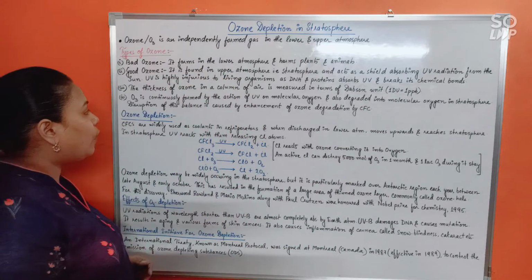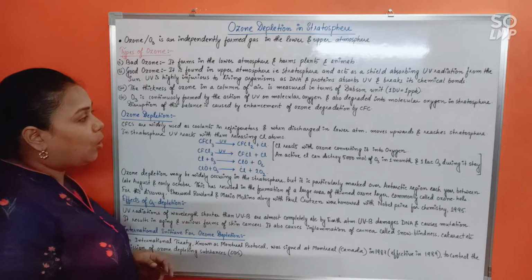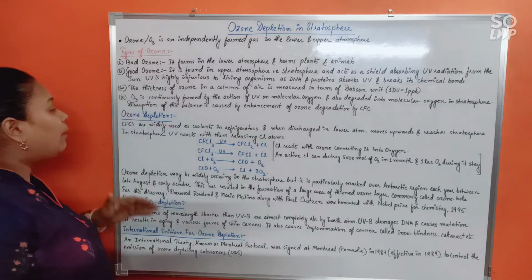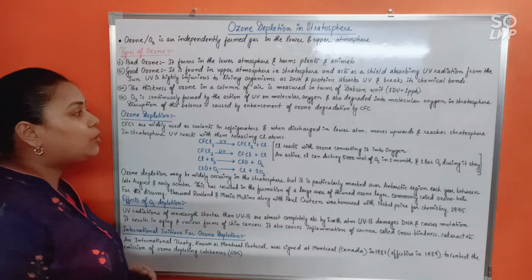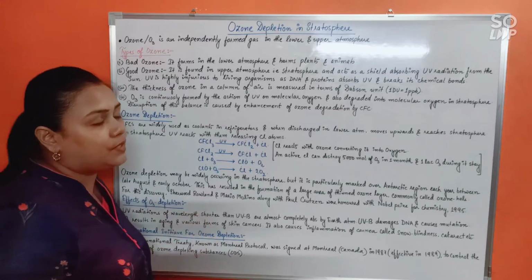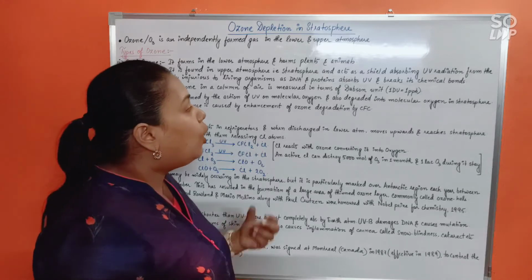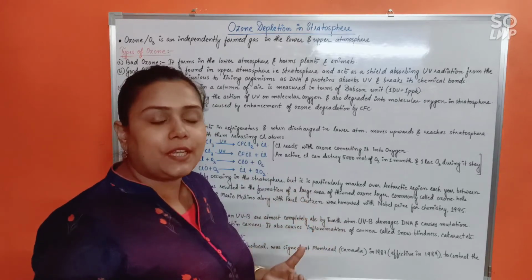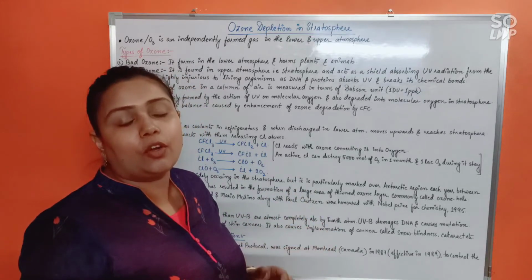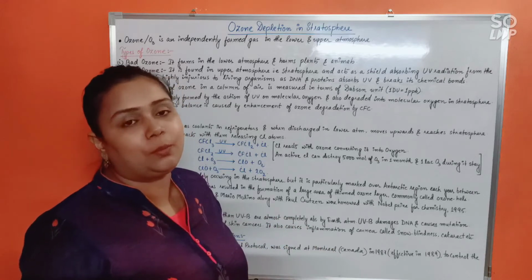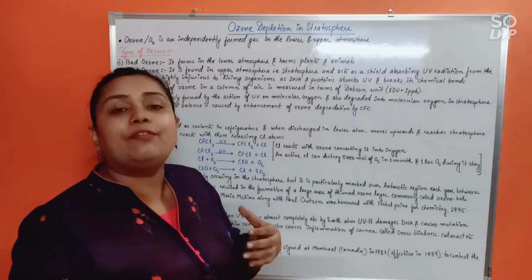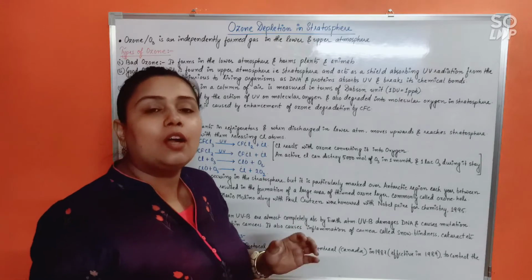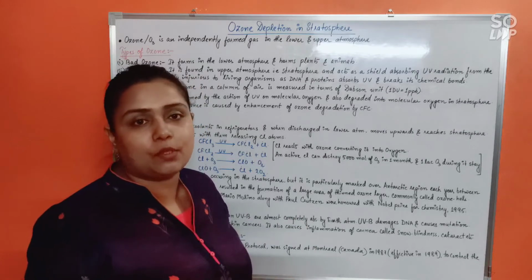Ozone is continuously formed by the action of UV on molecular oxygen and also degraded into molecular oxygen in the stratosphere. Disruption of this balance is caused by enhancement of ozone degradation by CFC. CFC or chlorofluorocarbons are ozone depleting substances, ODS. So as more and more CFCs are released, the chances of ozone depletion increase in our environment. And if ozone is depleted, of course you know that harmful UV radiations will be able to reach us, causing various types of diseases or mutations.